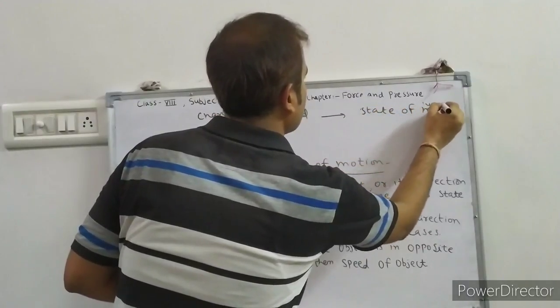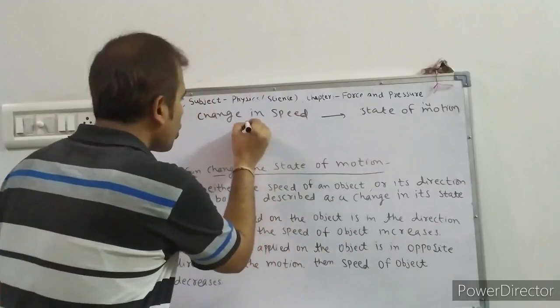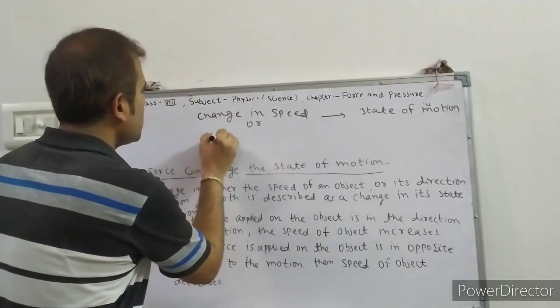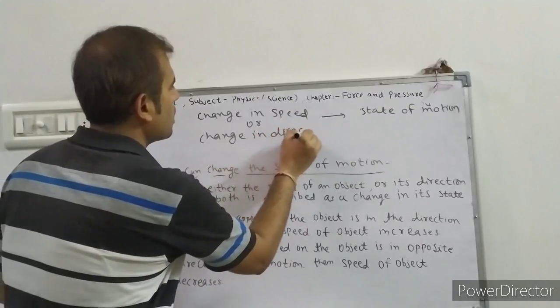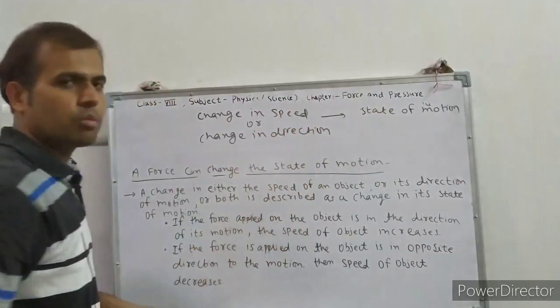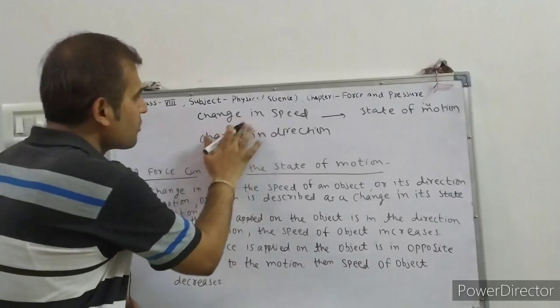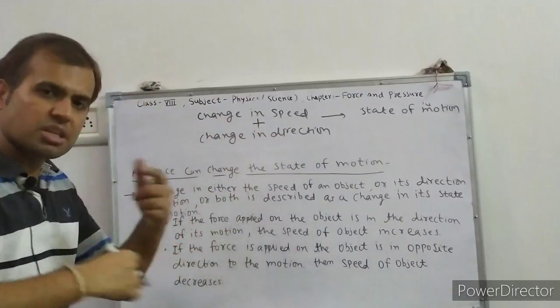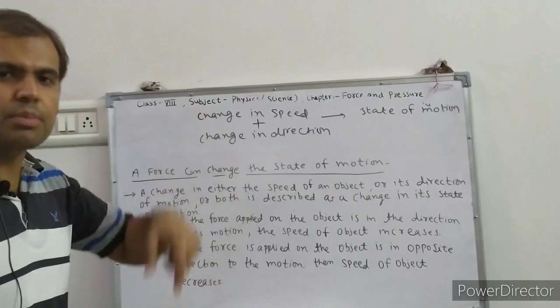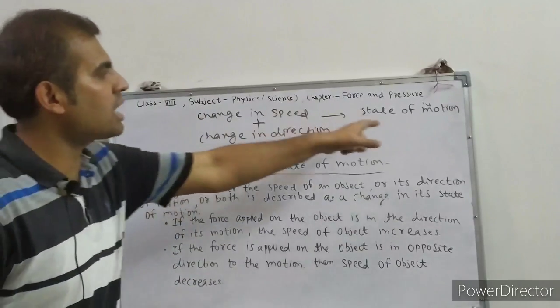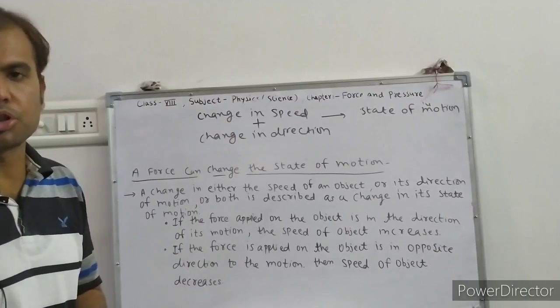Or a change in the direction of an object, then it is also called a change in state of motion. And if both are present, a change in the speed of the object and a change in the direction of the object at the same time, then it is also called a change in state of motion.